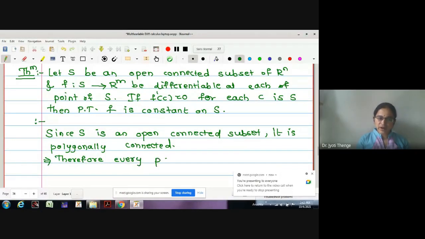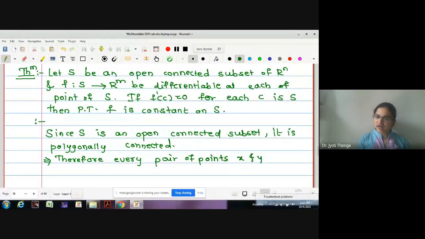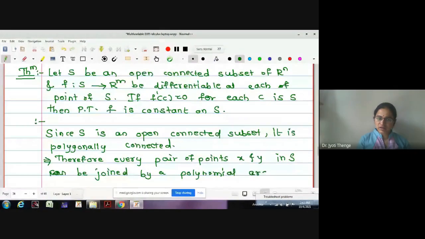Therefore, every pair of points x and y in S can be joined by a polygonal arc, that is, a curve. Okay, let me show you how.